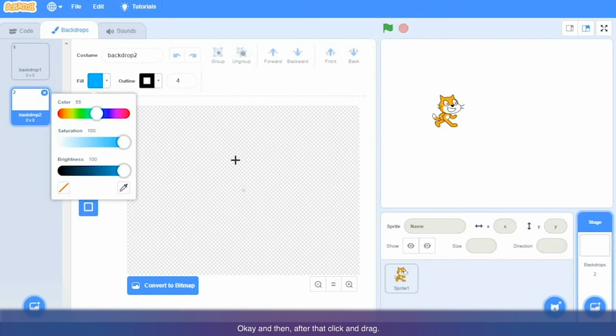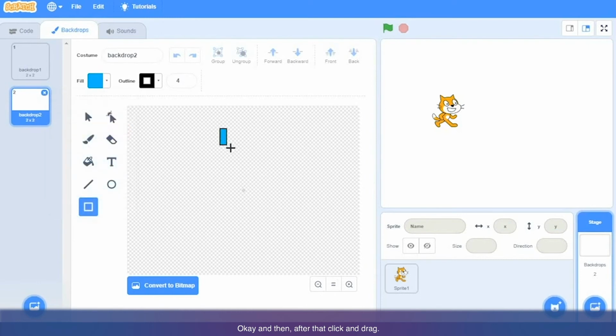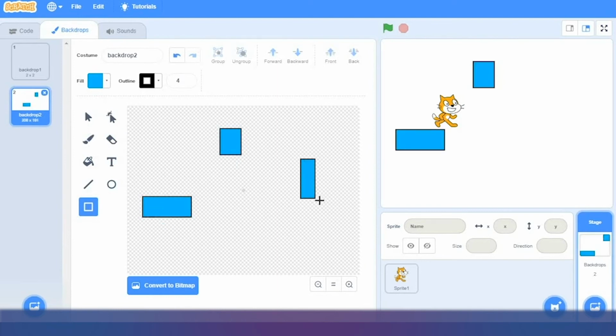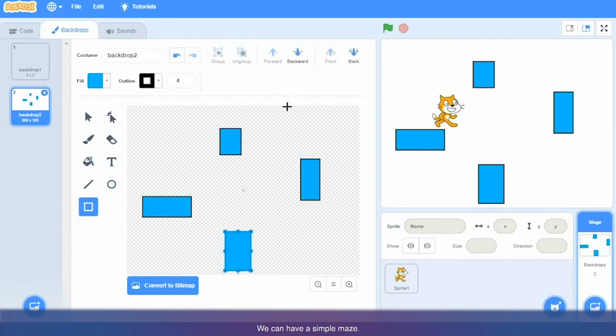Okay, and then after that click and drag. We are going to draw a few rectangles, maybe 4 or 5 rectangles. We can have a simple maze.